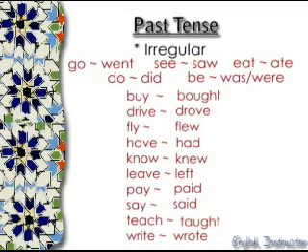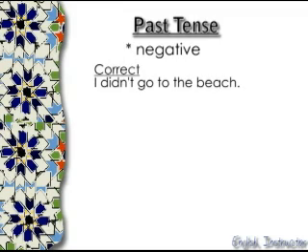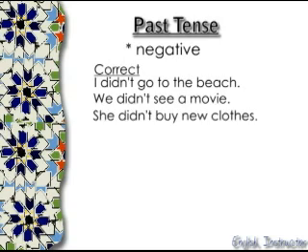Now let's go on to our next important part. The negative past tense is important to study. We make our sentences like this. I didn't go to the beach. We didn't see a movie. She didn't buy new clothes. Notice that the main part of the verb does not change. Go, see, and buy remain in their plain, simple, base form. This is very important to remember.